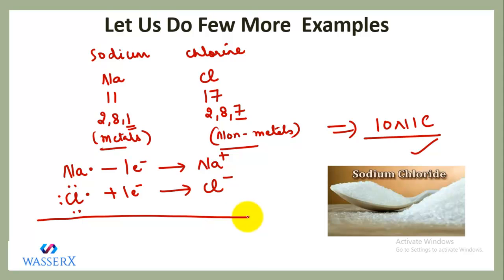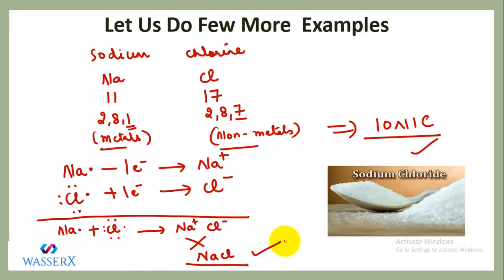So what is the overall bond formed here? Na was having 1 electron, chlorine was having 7 electrons, and what they actually formed is Na+ and Cl-. Now we'll crisscross their valencies. Because there is +1 here and -1 here, as a result we get only NaCl, because the 1 and 1 cancel each other. So this is how the ionic bond is formed between sodium and chlorine, and this is how sodium chloride is formed. So I think you got it. Let's discuss a few more examples.